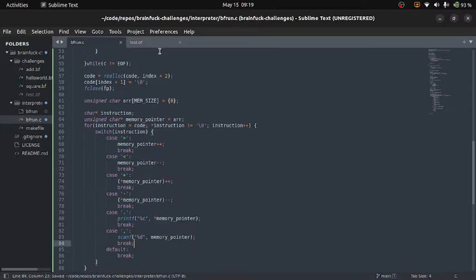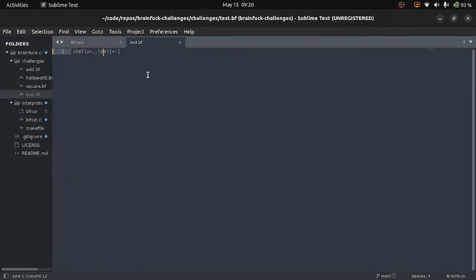So that should be everything. So what we're going to do now is kind of test out, it's not everything, sorry, we still have the square braces, but for now we're going to just test these out. So the way we're going to do that is we're going to take a number in, then shift right, then shift left, and then output that number. Well, let's add to it and then output it.